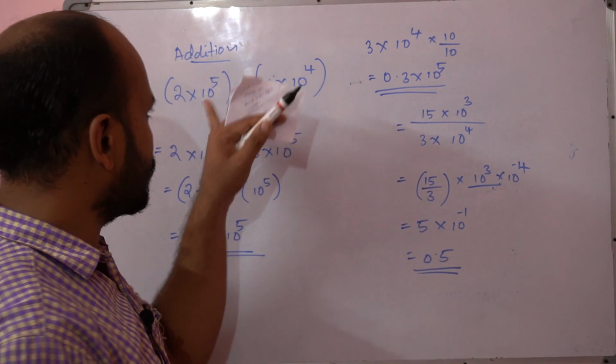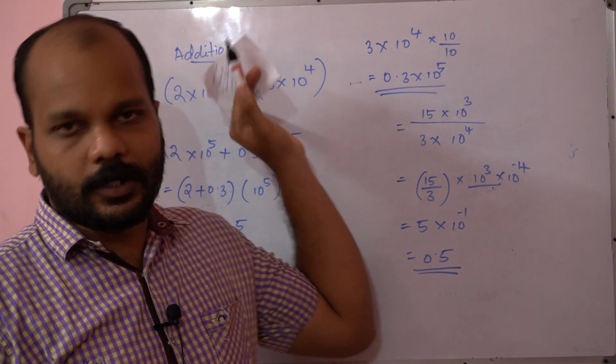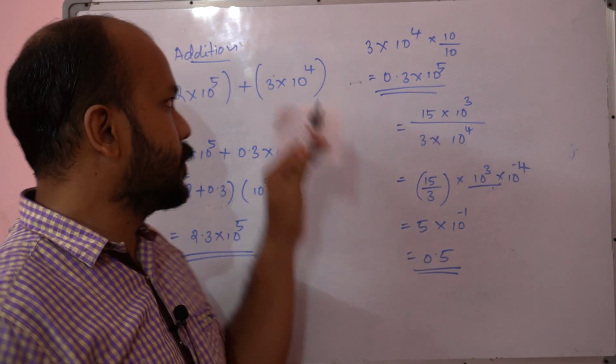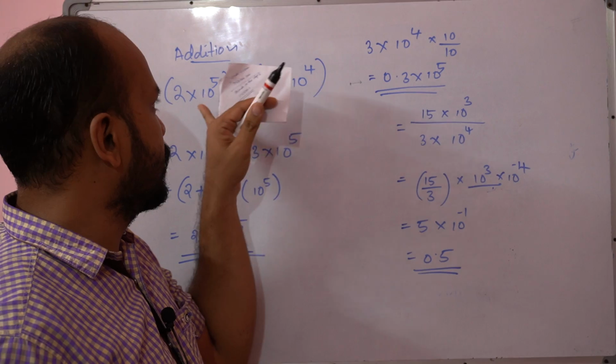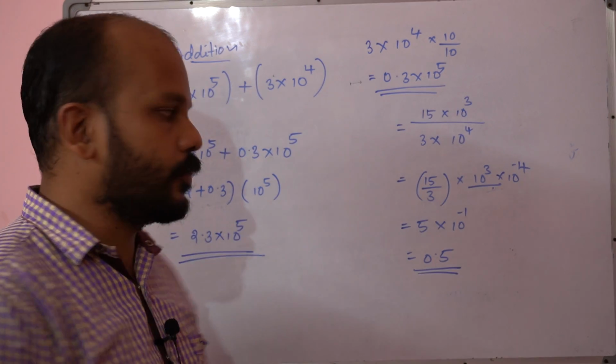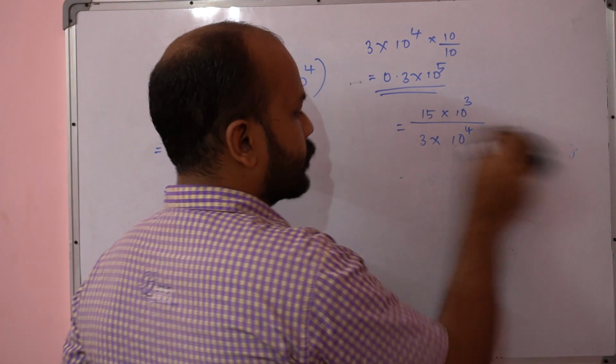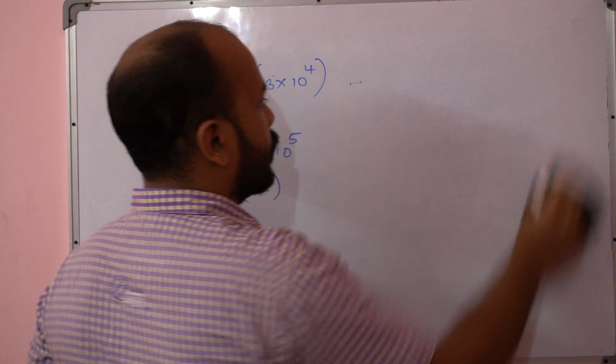Same way, when we are doing subtraction also, we have to make both of the powers of 10 the same. Let's see how we will do the subtraction.